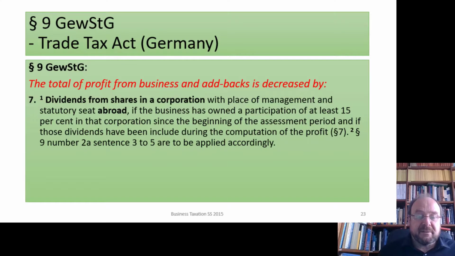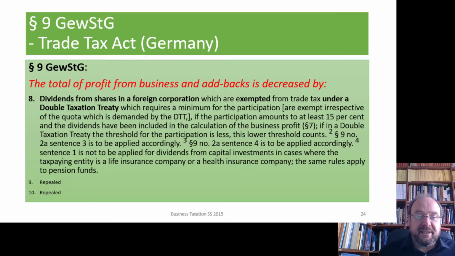Then you have a special rule in 9.8 for dividends which are declared exempt under a double taxation treaty.